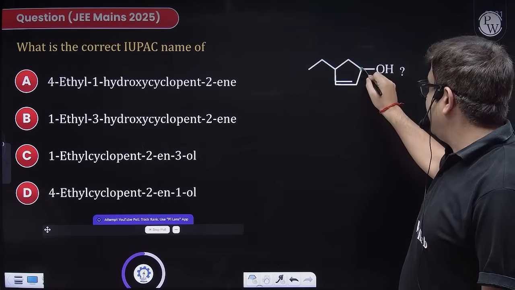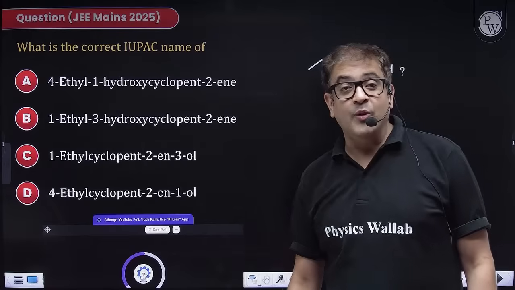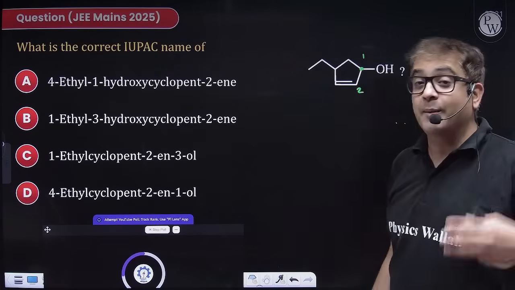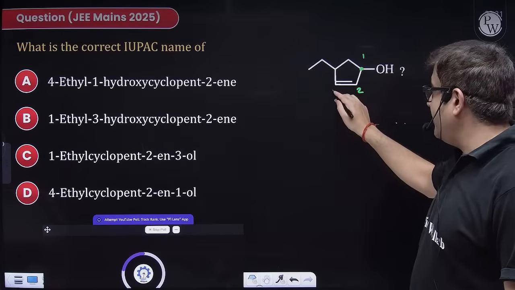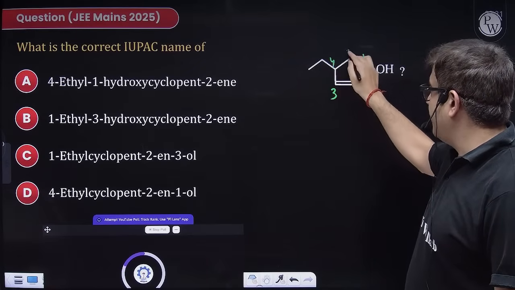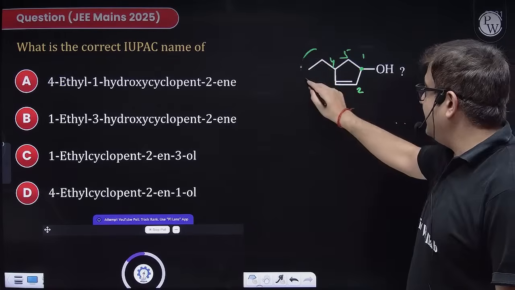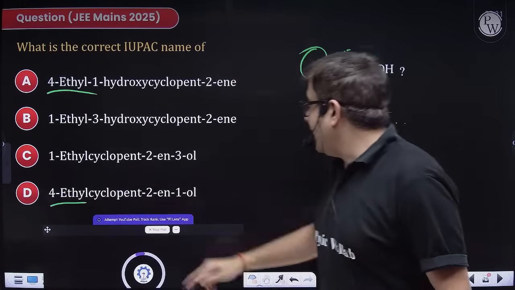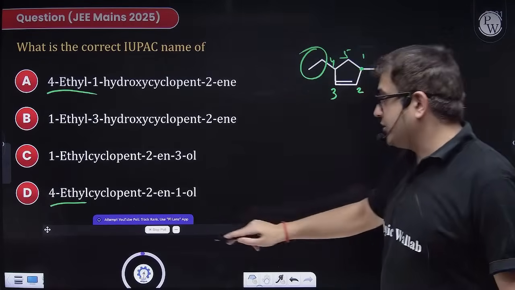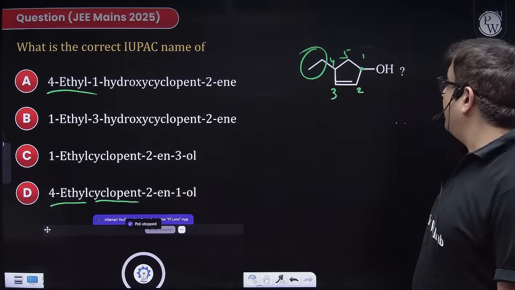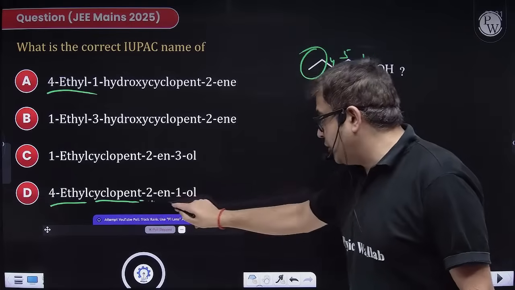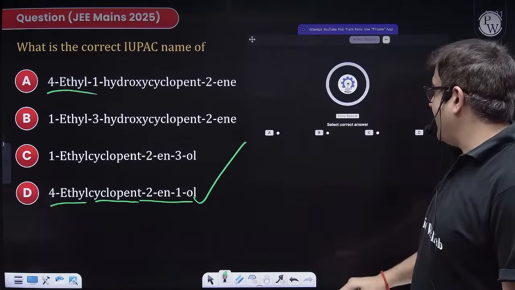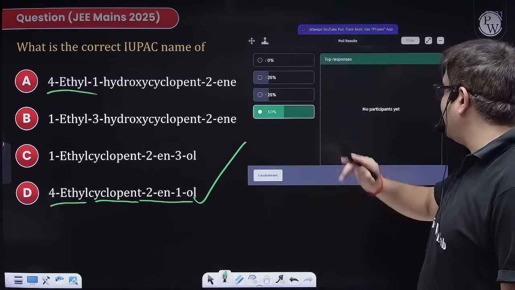Obviously, this is my functional group. So this will be carbon number 1. What shall be carbon number 2? This will be 2, because the double bond is then the priority. So this is 3, this is 4 and this is 5. I have an ethyl branch at the 4th carbon. So 4 ethyl, but it's a cyclic chain. So cyclopent, then 2, 3 has a double bond. So 2 ene and 1 ol, which makes option D the right answer.